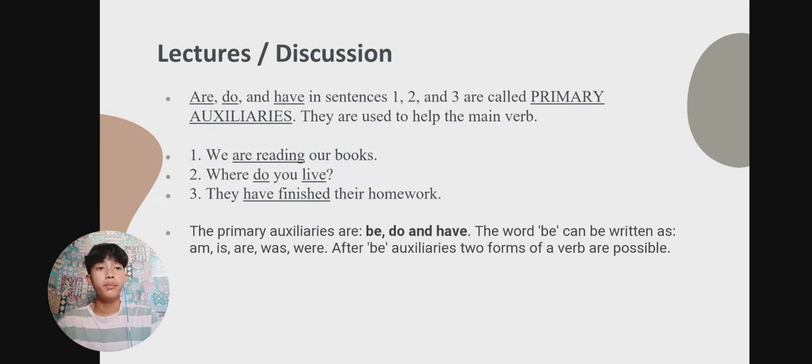The word be can be written as am, is, are, was, were. After be auxiliaries, two forms of a verb are possible.